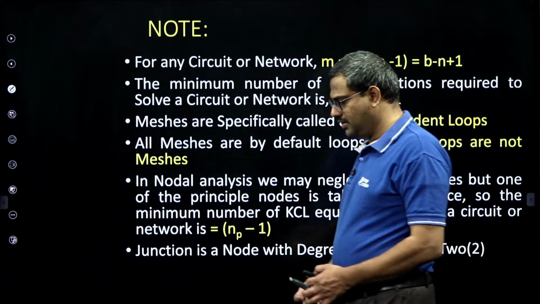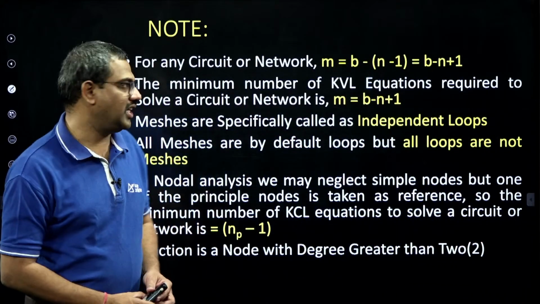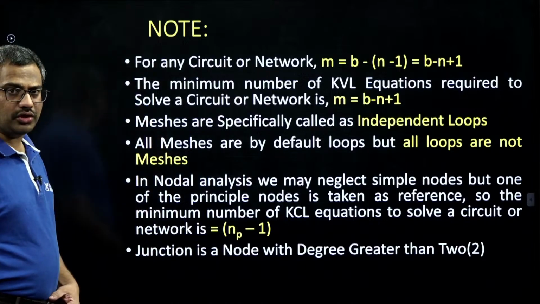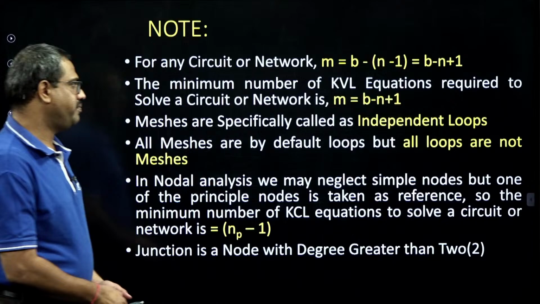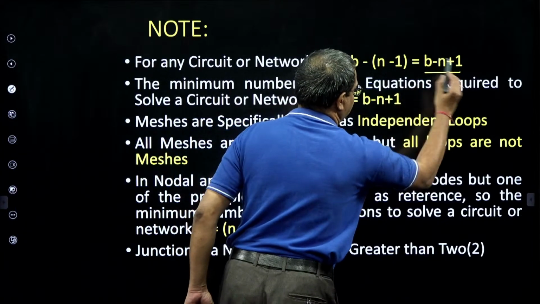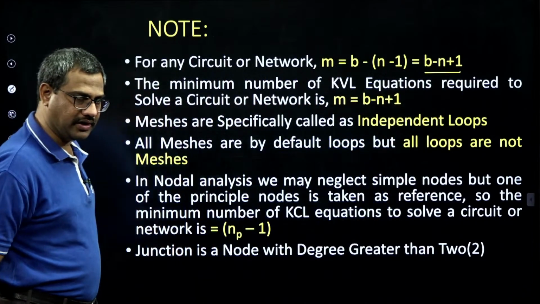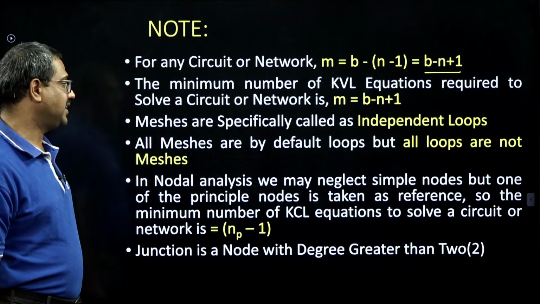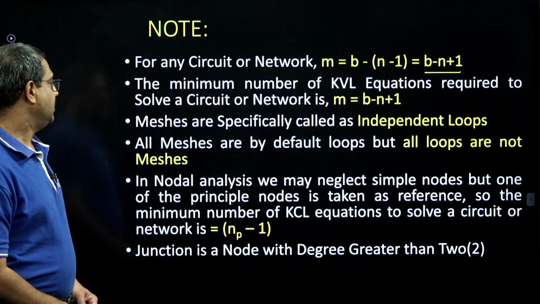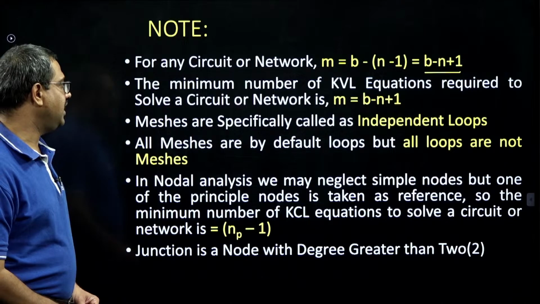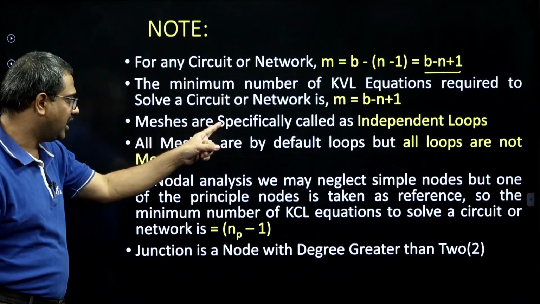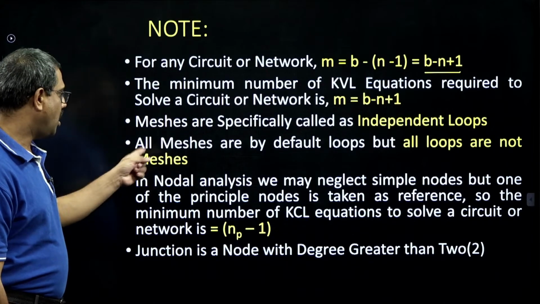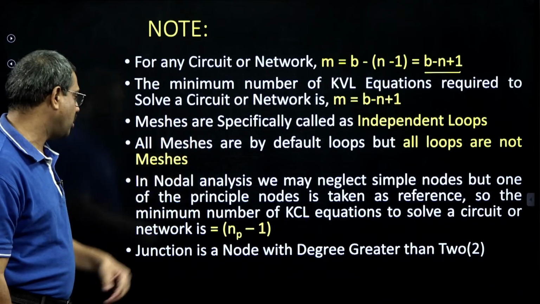Then, after understanding those topological definitions, these are some things you have to remember. In any circuit or network, the number of meshes equals branches minus nodes plus 1. That means you take any network, the number of meshes is branches minus nodes plus 1. The minimum number of KVL equations to solve any circuit is also equal to M. Meshes are specifically called independent loops. All meshes are by default loops, but all loops are not meshes.